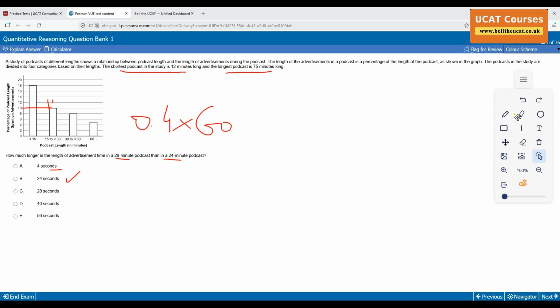Right, now watch this. I've got 28 minutes, which belongs to the same bar. 24 belongs to the same bar. Instead of finding out how long, I want to find the difference. All I did was 28 minus 24. Do I have 4? 4 minutes. How much is that? That's 10%. 10% is 0.1. Try to do it in your head. 0.1 is 0.4. Look for the answers. No option. Luckily, I saw it straight away. It is seconds. Everything is in minutes, so times it by 60. 24.